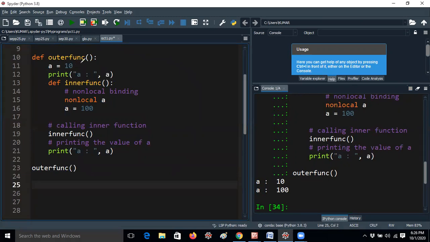Once again I am telling. Now I am giving A 10 here, and printing A here. That means it is a local variable. After printing this line, it is going to the inner function. After that it enters this function. Now non-local A means A is assigned to 100. This value will be replaced here. So this is the way you have to understand. I hope you understand what the non-local keyword in Python is.